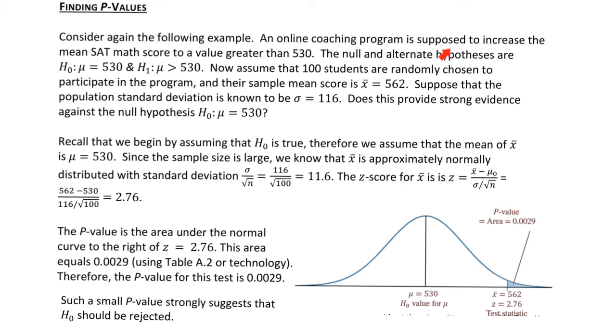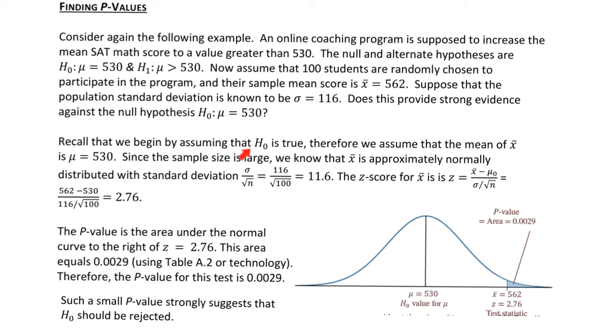An online coaching program is supposed to increase the mean SAT math score to a value greater than 530. The null and alternate hypotheses are given. Now assume that 100 students are randomly chosen to participate in the program and their sample mean score is 562. Suppose that the population standard deviation is known to be sigma equal to 116. Does this provide strong evidence against the null hypothesis mu equal to 530?